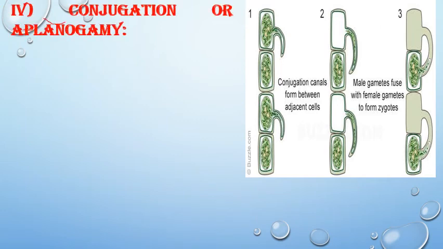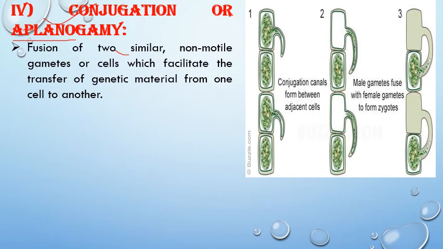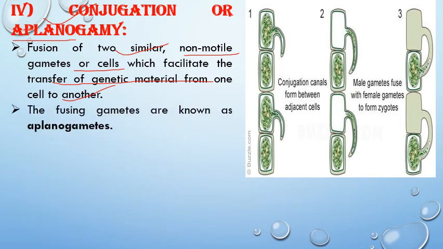The next is conjugation or aplanogamy. Aplano means non-motile, gamy means fusion, so it involves fusion of two similar non-motile gametes or cells, which facilitates the transfer of genetic material from one cell to another. So we can see here the cells of Spirogyra. In the case of Spirogyra, one cell forms a structure like a conjugation tube, sends it to the other cell and transfers its genetic material through this tube to the other cell.